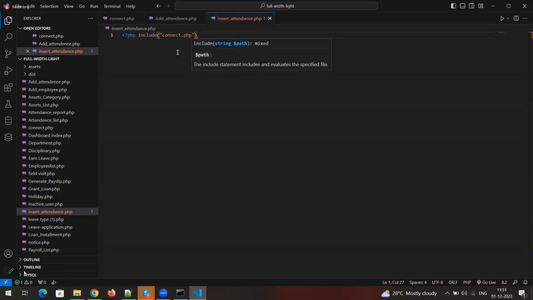You need to give the exact path of the file. Currently my file is in the same folder as this insert attendance PHP, so I'm keeping the file name directly. If your connect.php is in a different folder, you need to give the exact path of the file. Clear?